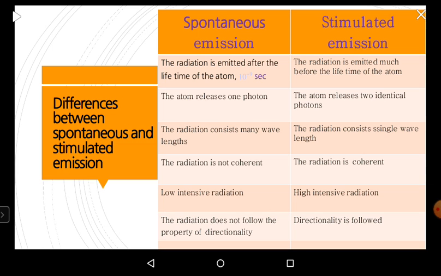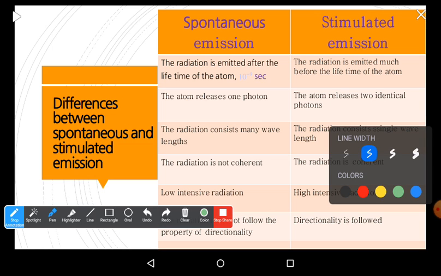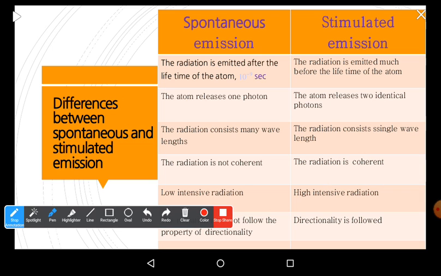During spontaneous emission, the atom comes down after completing the lifetime of 10 to the power of minus 9 seconds. It means spontaneous emission is released after 10 power minus 9 seconds only. But stimulated emission is released much before 10 to the power of minus 9 seconds. It means the atom is brought down before 10 power minus 9 seconds.